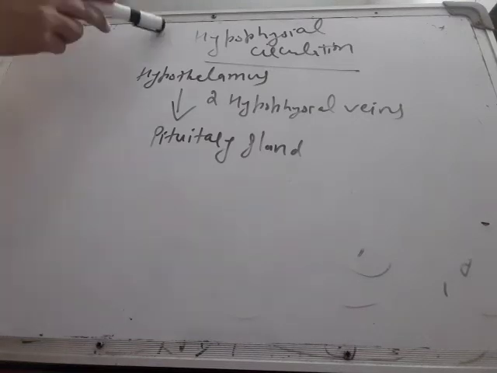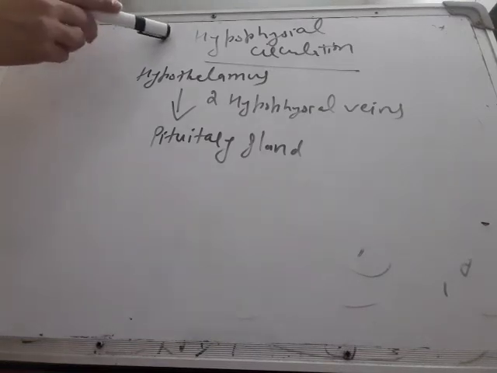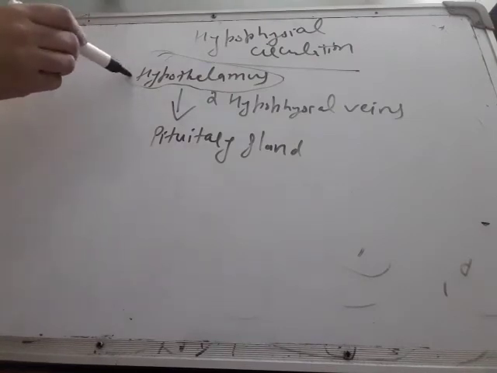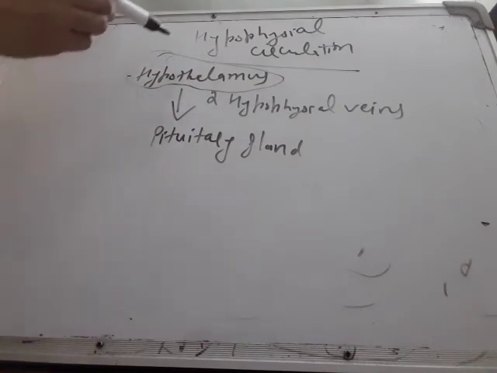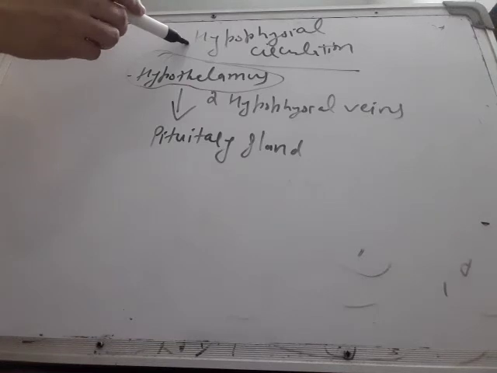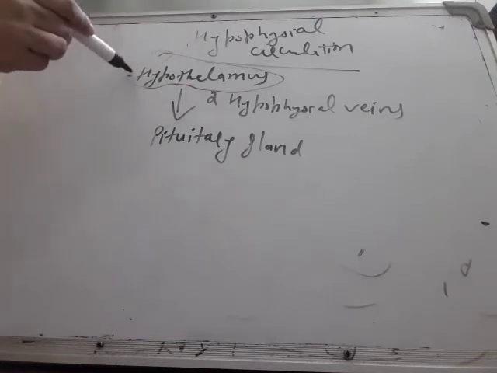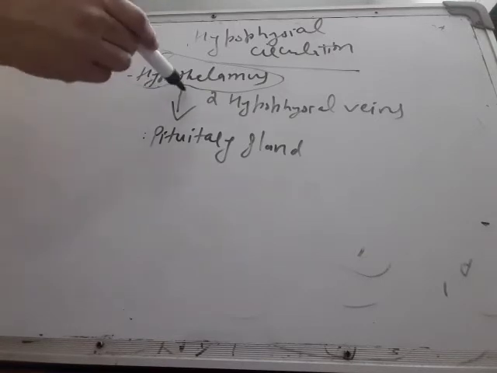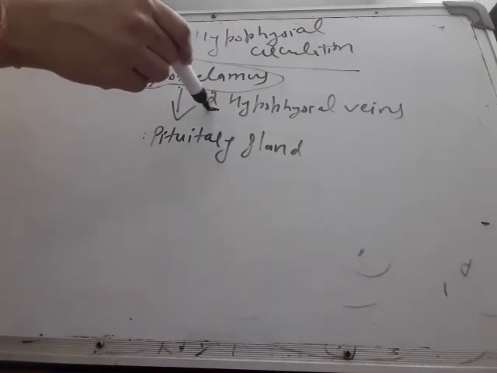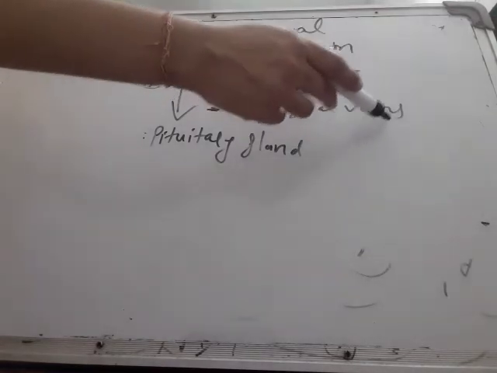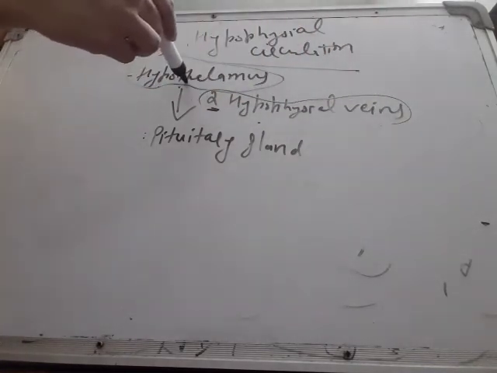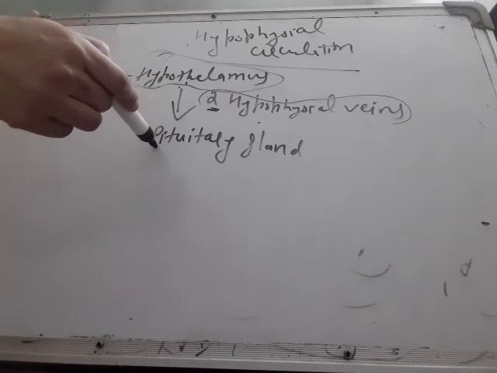Next is hypophyseal circulation. This is the flow of blood from the hypothalamus, a gland also known as the supreme commander, found in the brain. Hypophyseal portal circulation is the flow of blood from the hypothalamus to the pituitary gland. This blood is carried by two hypophyseal portal veins, which arise from the hypothalamus and give the blood to the pituitary gland.